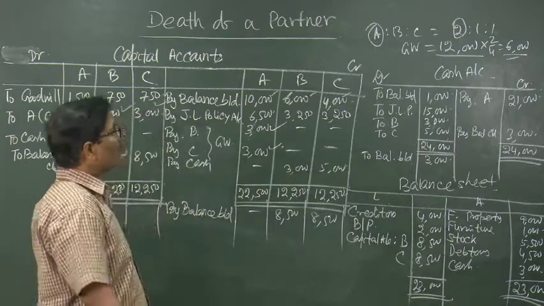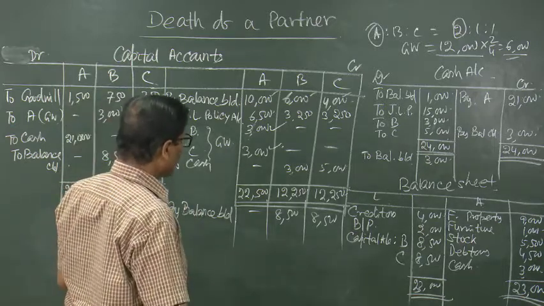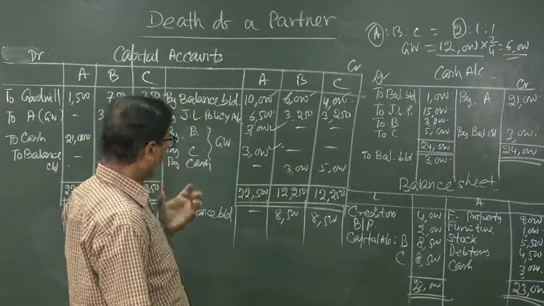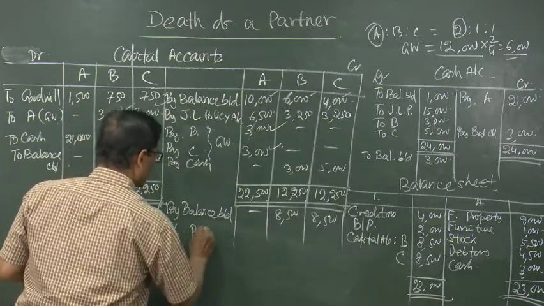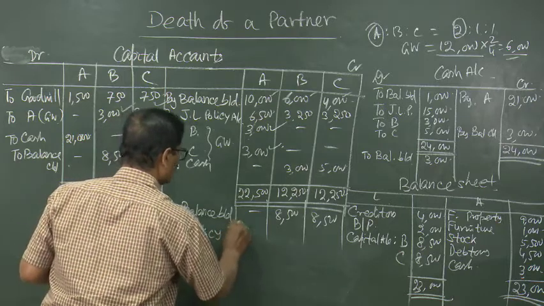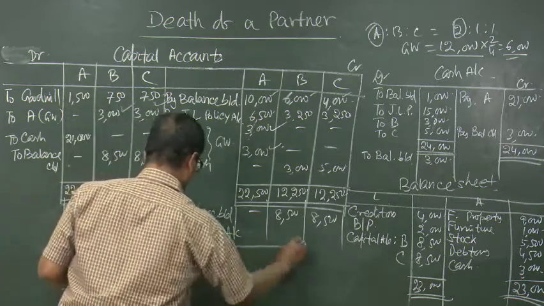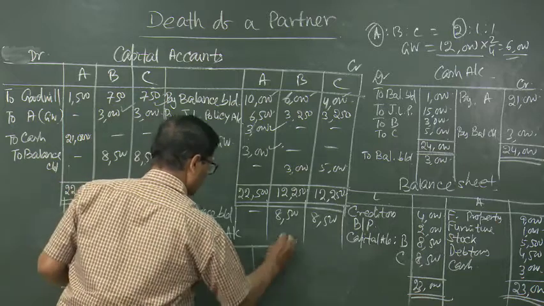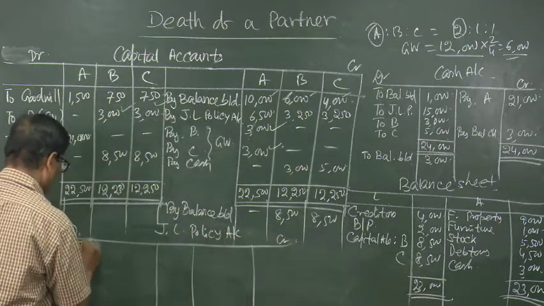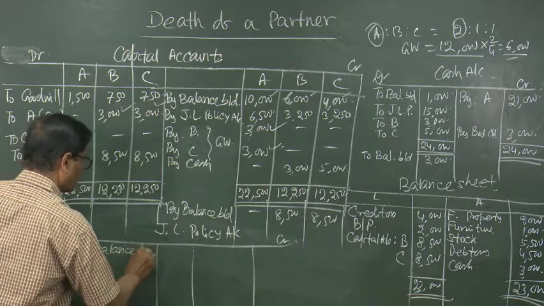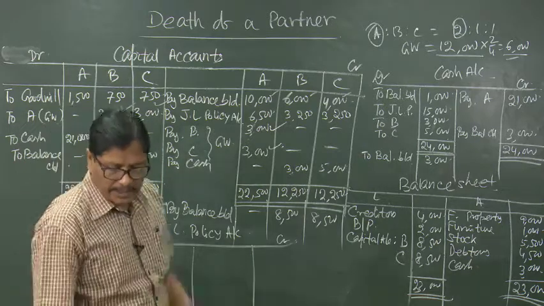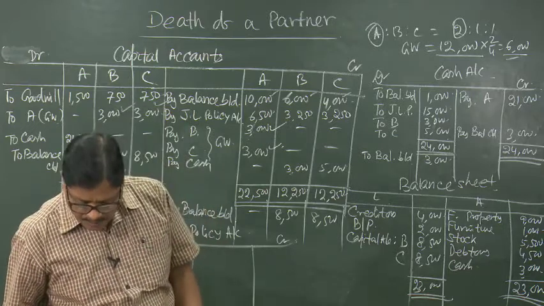So, first of all, coming to the joint life policy, already joint life policy account was appearing. We can create one joint life policy account also for your purpose. Joint life policy account, to balance brought down, in the balance sheet, it was appearing at rupees 2000.